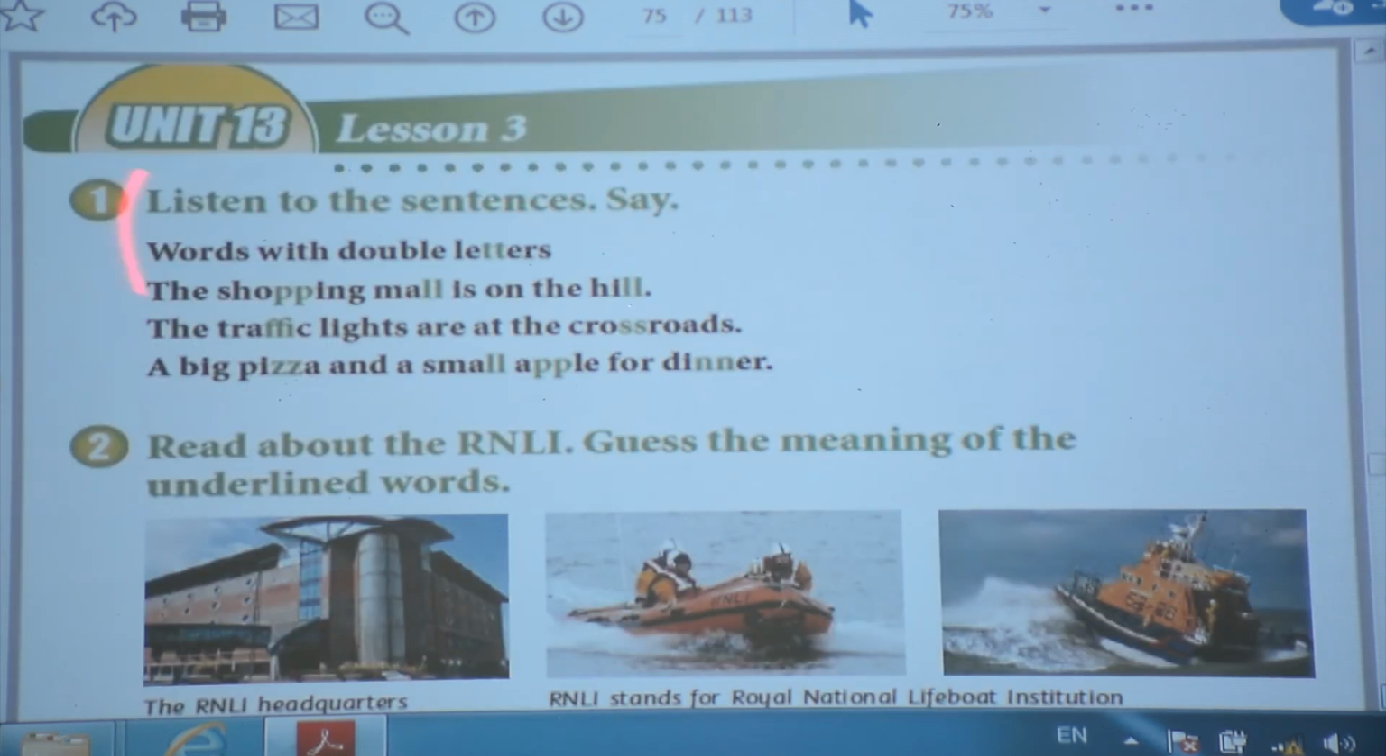Lesson 3 is about sound. Words with double letters. For example, double L, double P, double F, double N. How can we read words with double letters? The shopping mall is on the hill. The traffic lights are at the crossroads. A big pizza and a small apple for dinner. Okay? This is about sound and pronunciation.